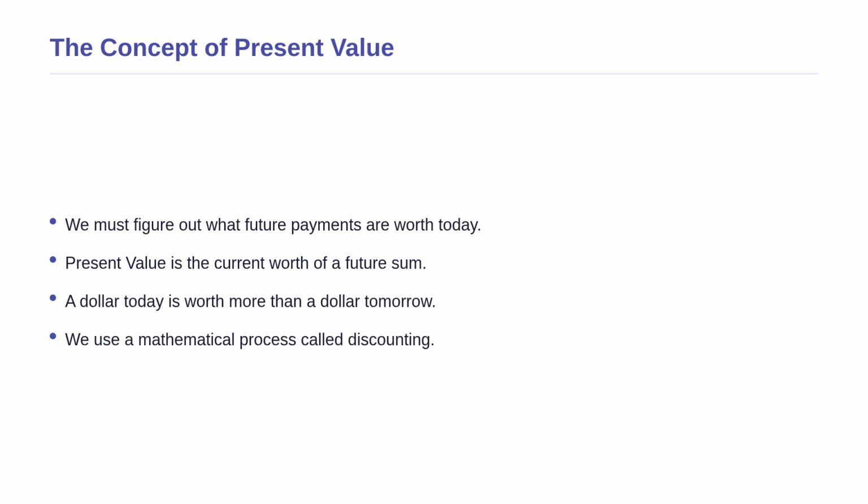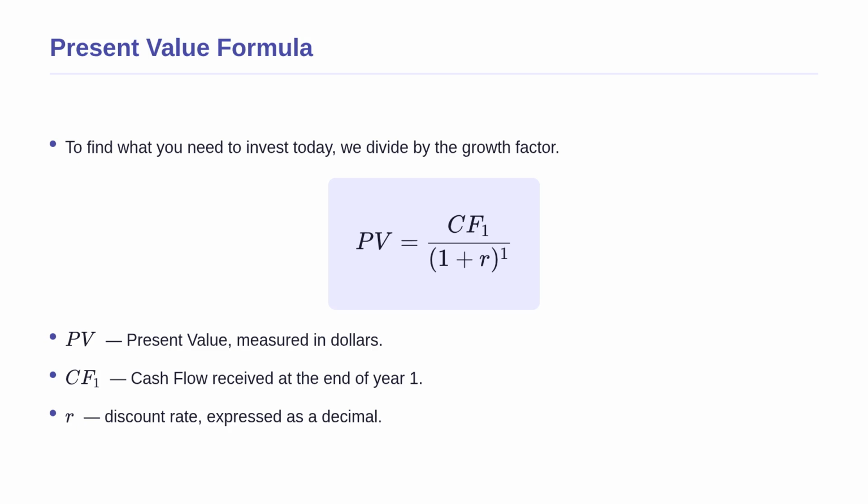Why? Because you could invest today's dollar and earn interest on it. To find the present value, we use a mathematical process called discounting, which shrinks future amounts back to their equivalent value today. This concept of discounting leads us directly to our first formula.